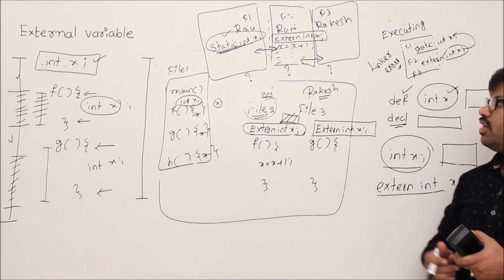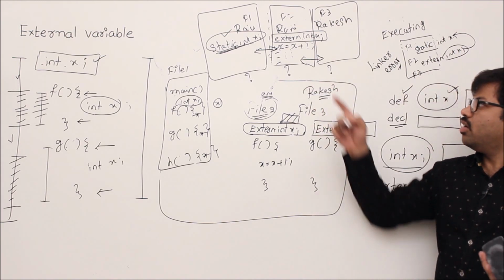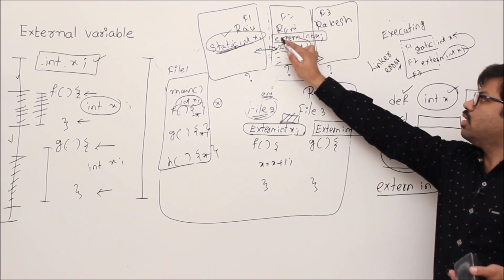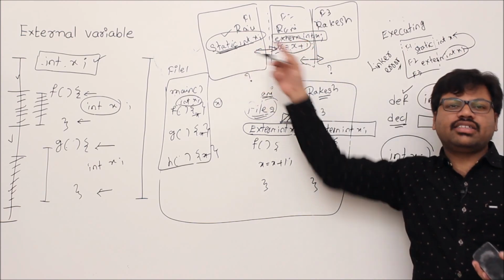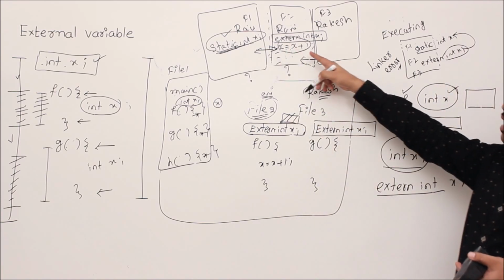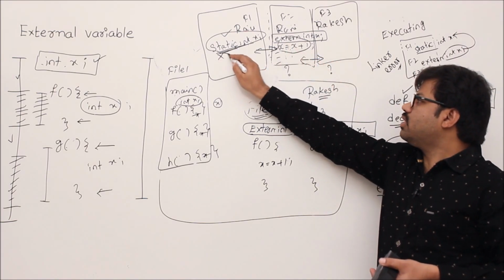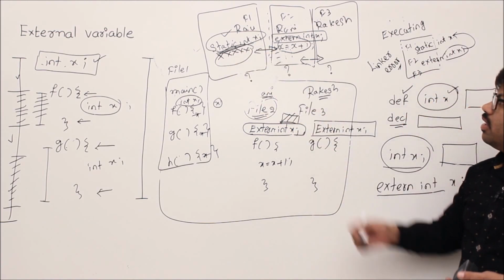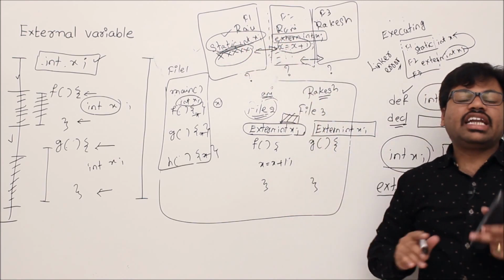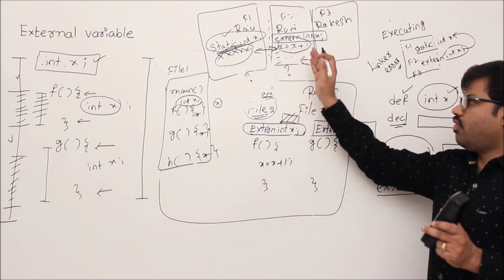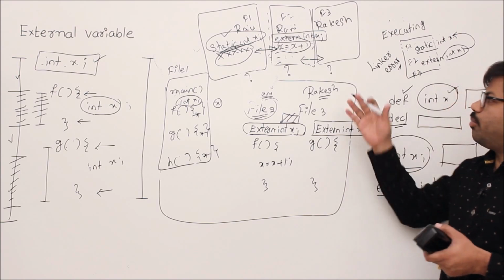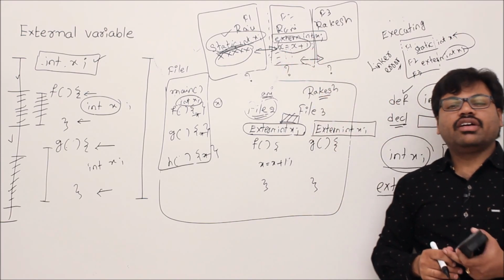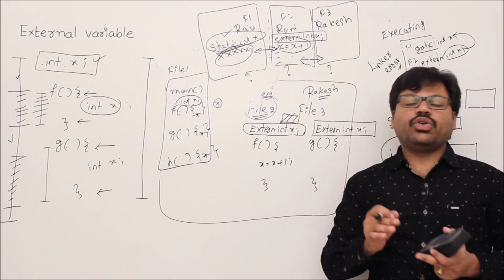What is that link time error? That linking time error says that, my dear user, you want to use a variable x, but I did not see it. Then you can say that we are seeing it here, no? But you can't say that. The reason is that it is a static variable. A static variable will be hidden from other files. That's why, at compile time you don't get any error, but while linking time definitely you get an error.